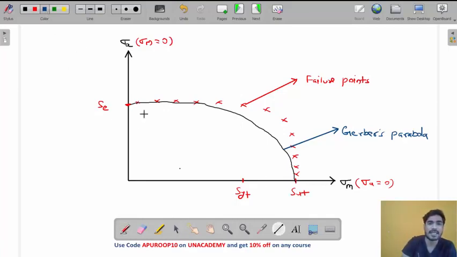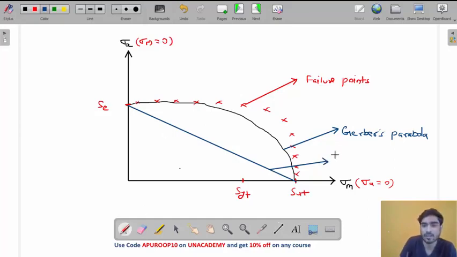So what will we do next? We will draw a straight line joining SE and SUT, my friend. What is this straight line? This straight line, my friend, is known as Goodman's line.